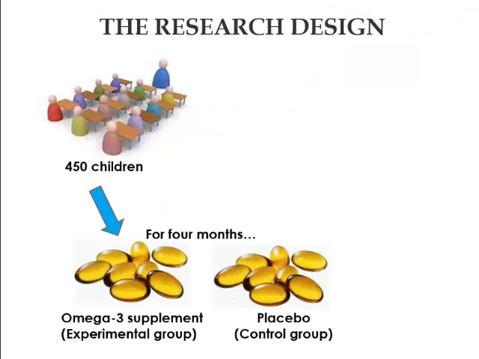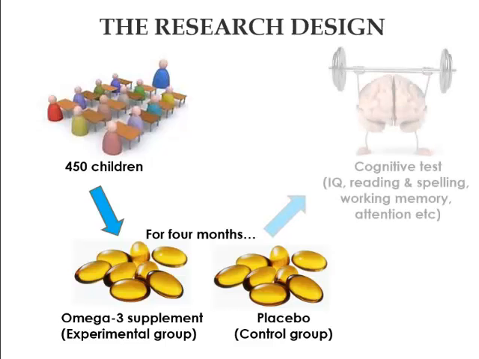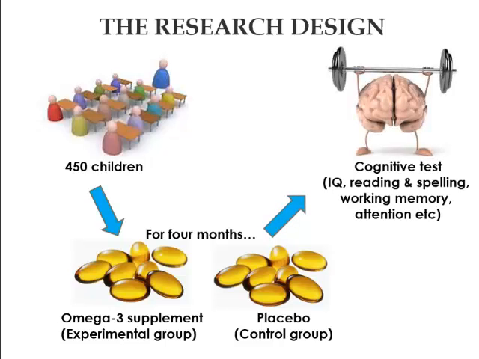This study investigated the effects of omega-3 supplementation in 450 children aged between 8 to 10 years old, using a randomized, double-blind, placebo-controlled design. For 4 months, the children took either omega-3 supplements or placebos. This allows for a truer picture of any resulting benefits. The children, parents, teachers, and even the researchers were unaware of who had taken what until the end of the study. A number of cognitive tests, such as IQ, reading and spelling, working memory, and attention, were performed.